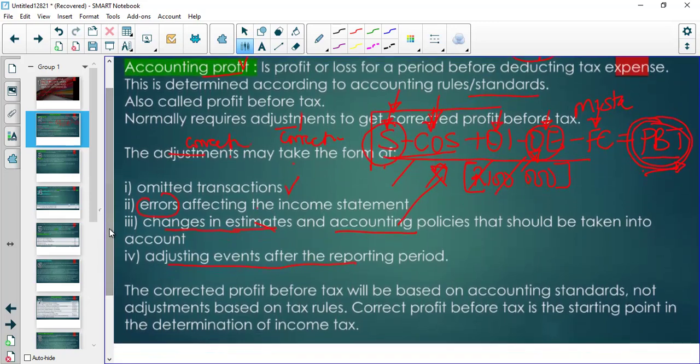So they could give you an amount and say, the entity made so much profit before tax. And then as you read, you will realize that there are mistakes. Then the first question will say, calculate the correct. The correct profit is calculated using accounting standards. You look for what's wrong in these amounts.